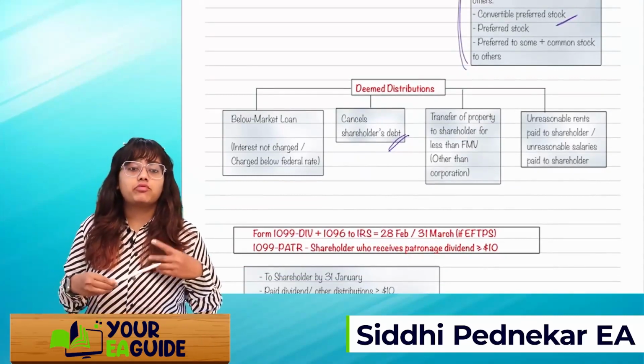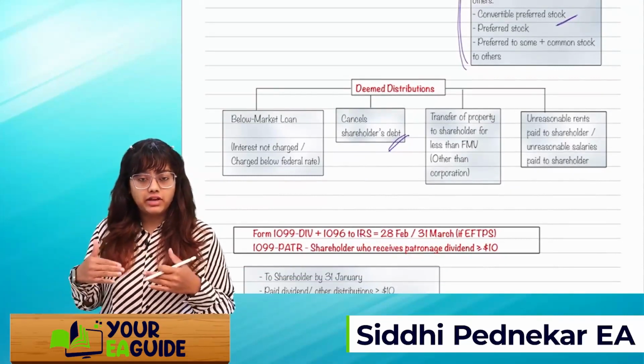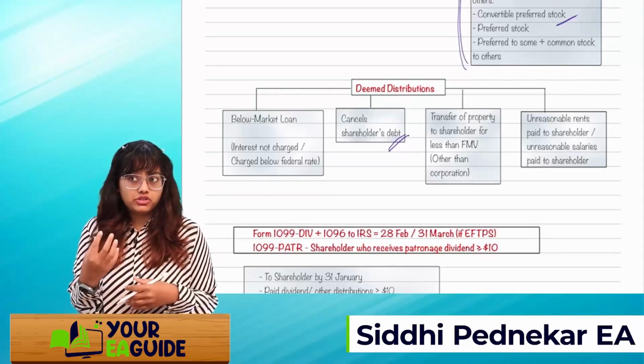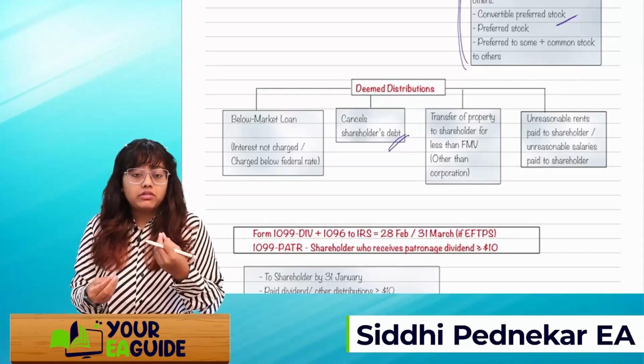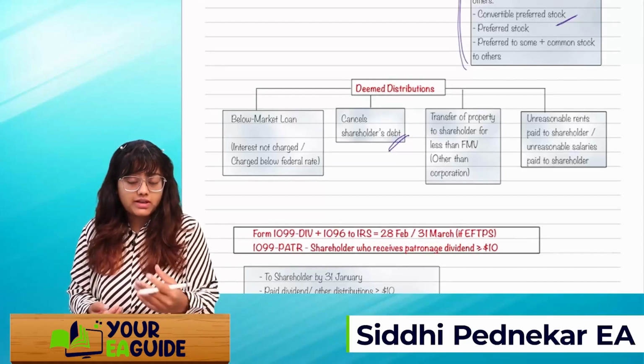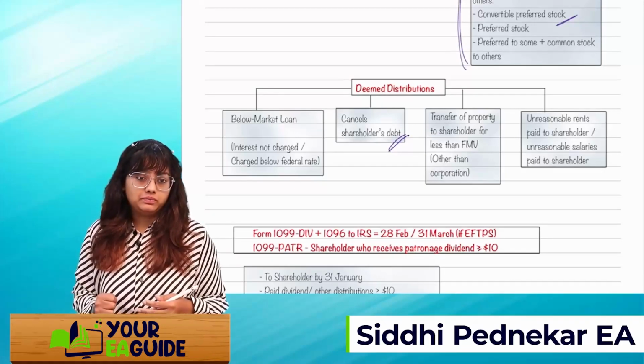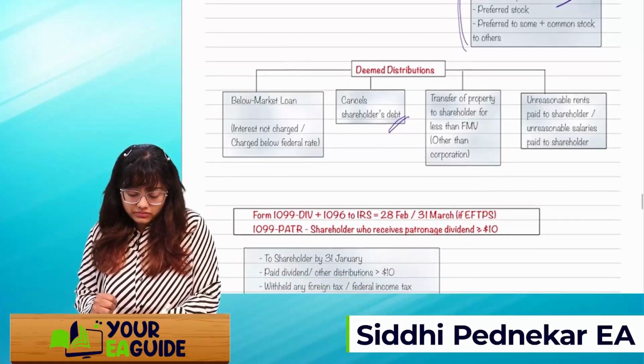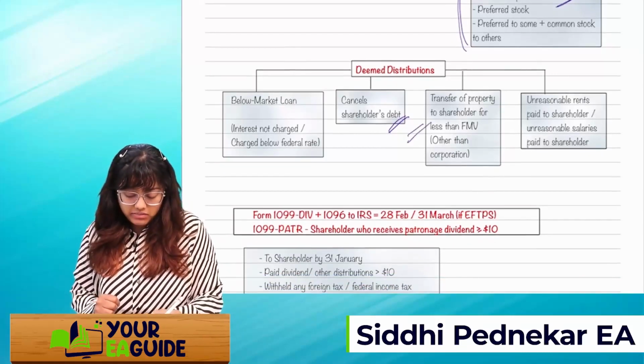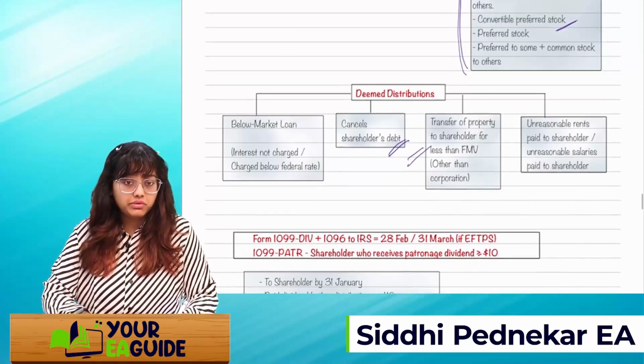If there is a transfer of property to the shareholder for less than fair market value, like the property is given by the corporation to the taxpayer and the taxpayer pays an amount less than the fair market value, right? That will be called a deemed distribution or deemed dividend.